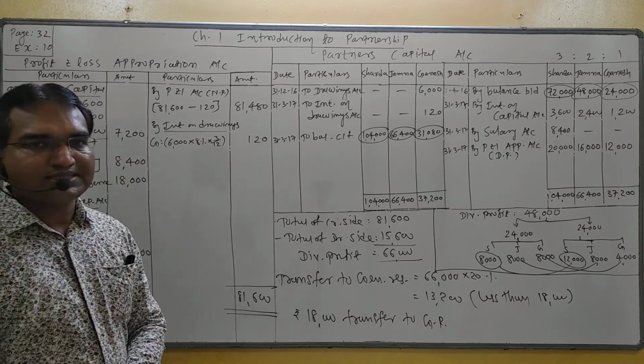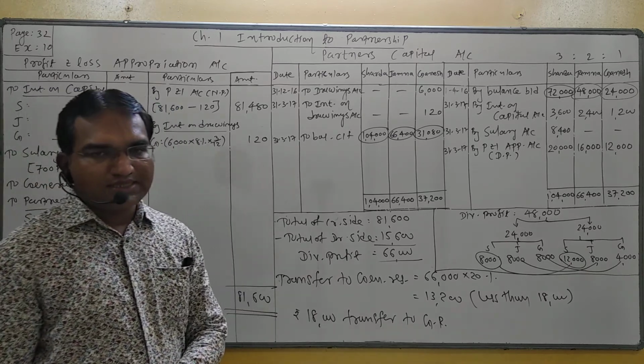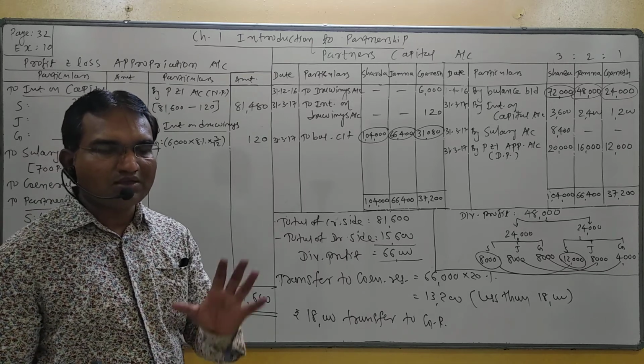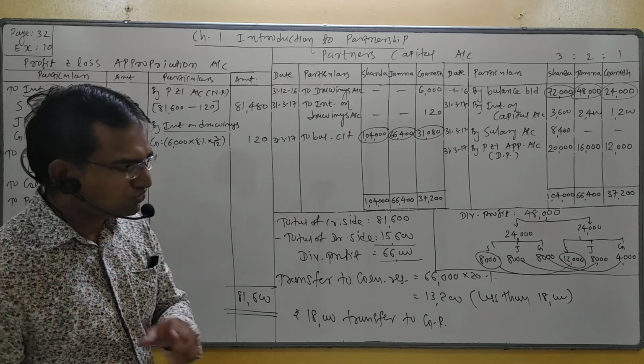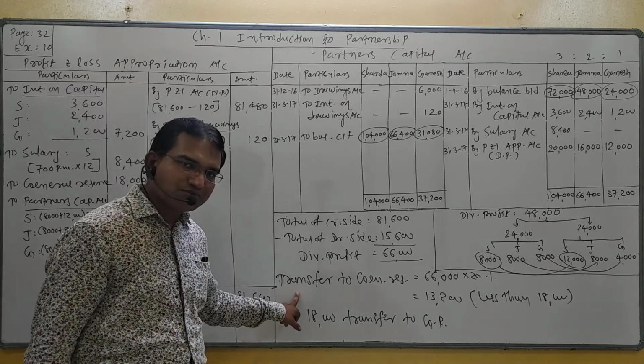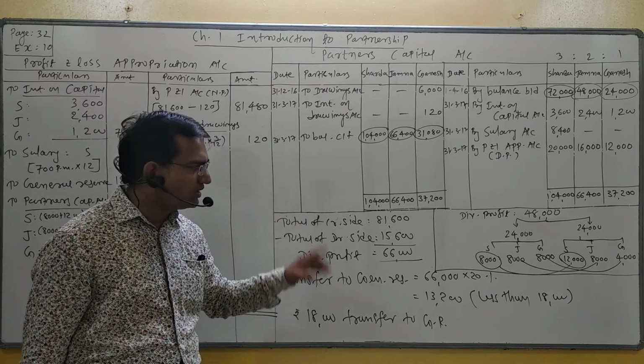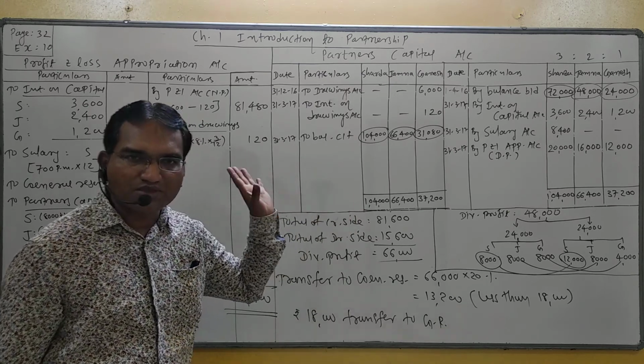So students, in this exercise you can see that 2 points are new. Which 2 points? Transfer to general reserve as per condition, and distribution of divisible profit.